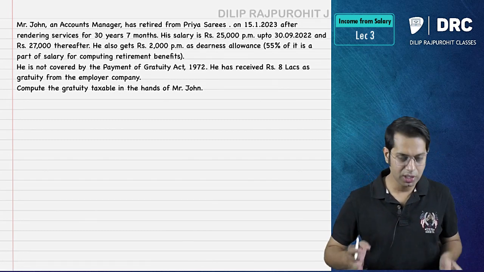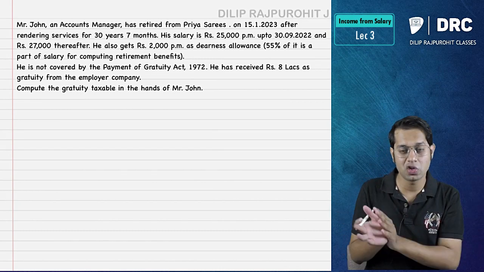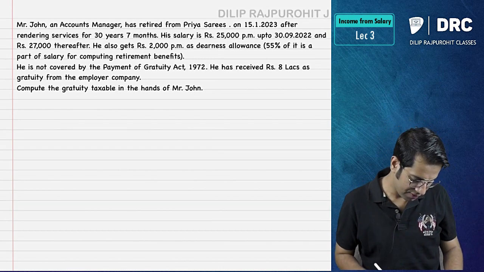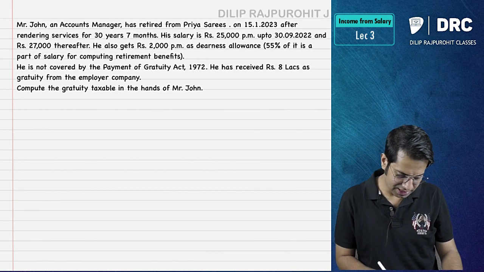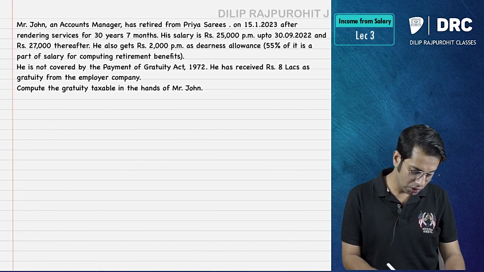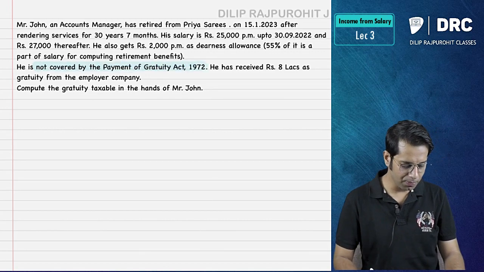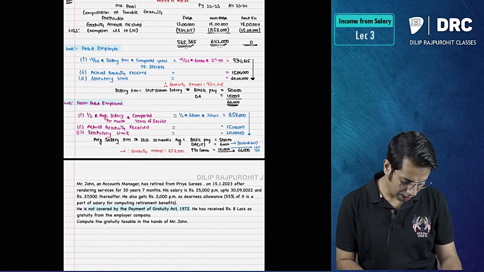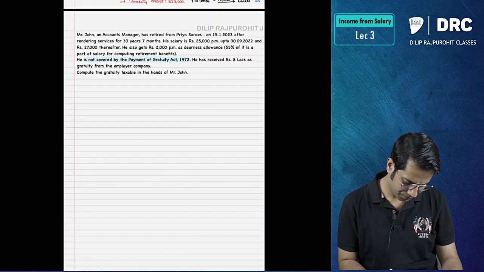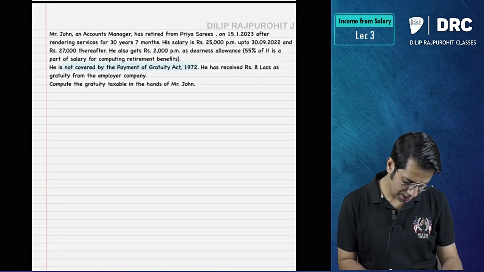Very nice question. So here you will understand, sir, how to take that average of last 10 months. Anyways, answer is very simple. But now he is not covered under POGA. So what we understood by seeing the question is that he is not covered under POGA. So if he is not covered under POGA, exempt gratuity is what, sir?